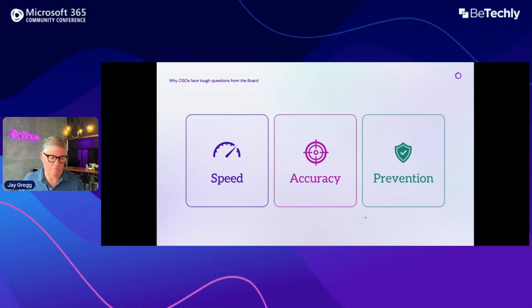Speed comes from what I'll talk a little bit more about in regards to our artificial intelligence in the platform and just our 24/7 SOC. Accuracy comes with our focus on the Microsoft security stack. It allows us to be very complete, very accurate, and frankly, significantly more capable than most general purpose managed detection and response platforms out there.